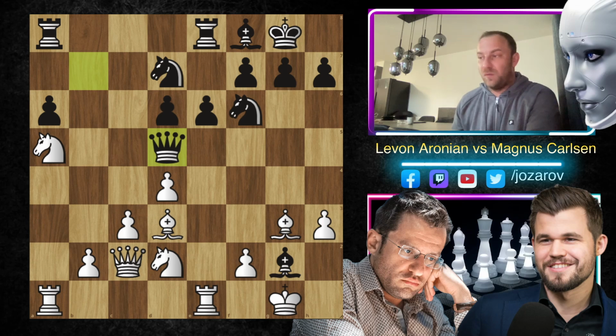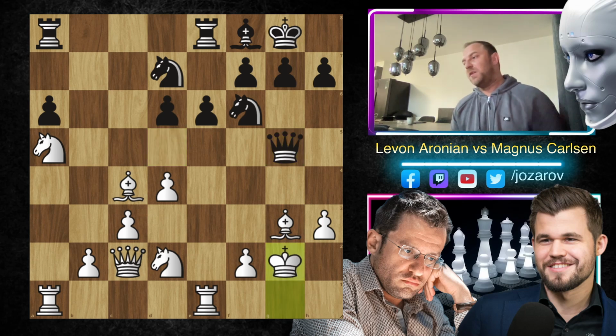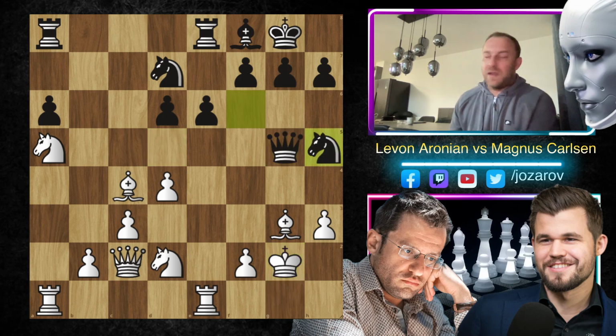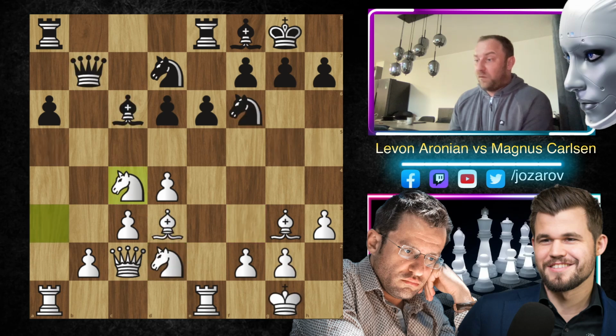If you try queen to d5, that's the only square that protects the bishop on g2. Then you get bishop to c4, and something that you should resign. Queen to g5 is a possibility. Then we can take out simply the bishop, and you can try maybe knight to h5, but knight to f3 solves, I think, all of the positional and tactical problems in white's game. And now we should simply, from black's perspective here, resign. White is up a whole piece. So really wild tactic here that Levon Aronian has prepared.